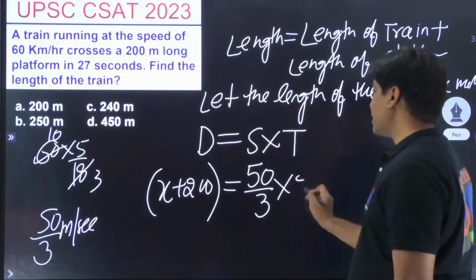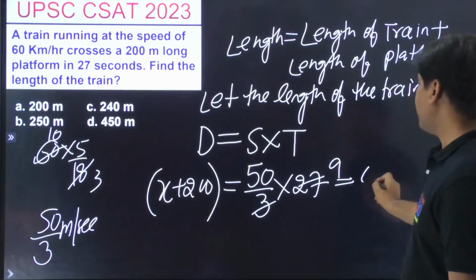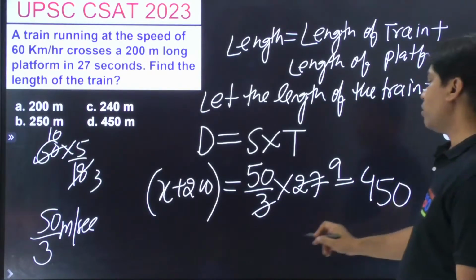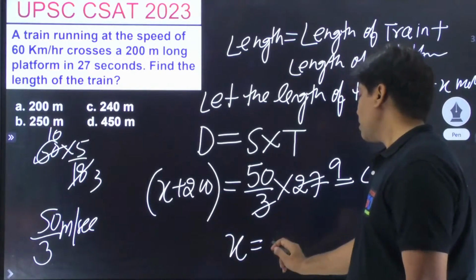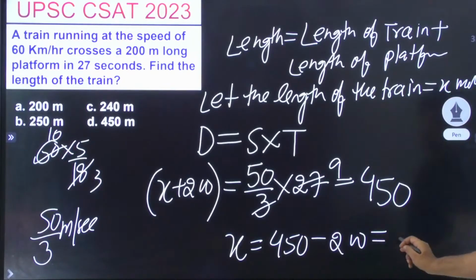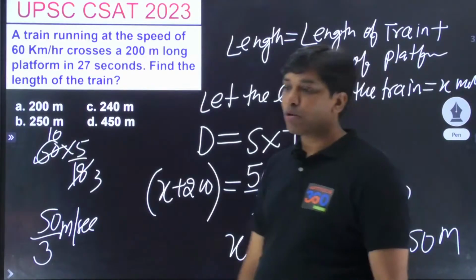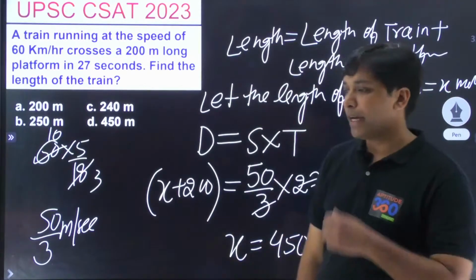और टाइम कितना दिया है? 27. If you simplify, this is 9. 9 into 5, 4. So what is the value of x out here? 450 negative 200, and this value is coming out as 250 meters. क्या ये बात सबको समझ में आई भाइयों और बहनों?